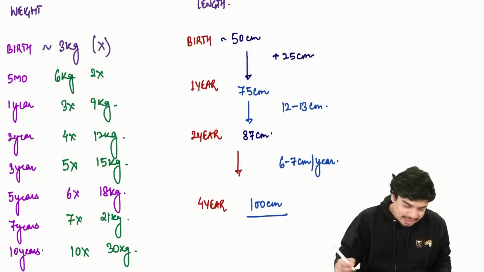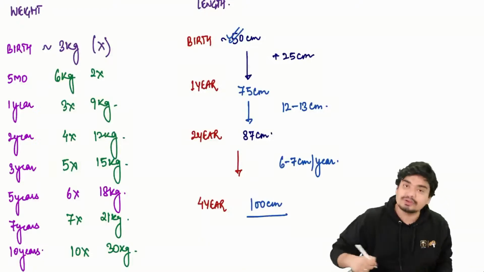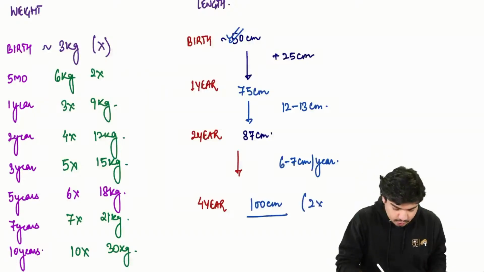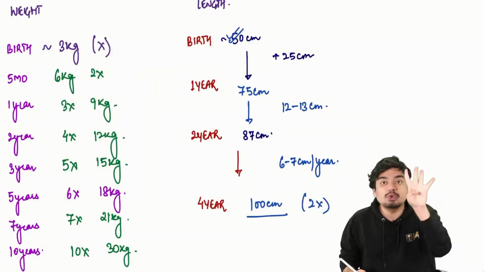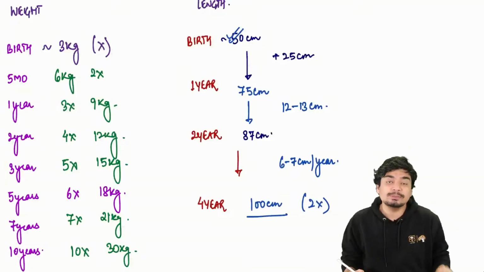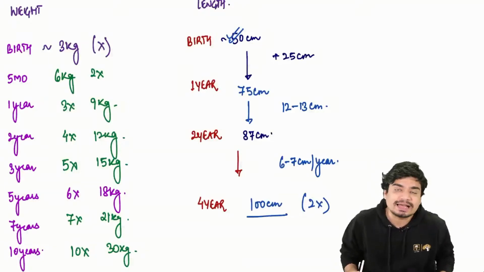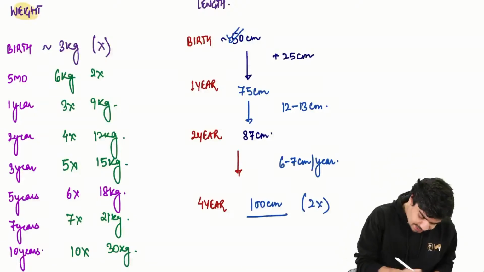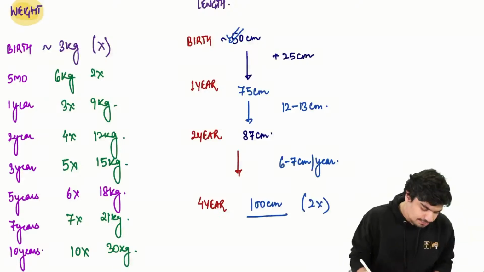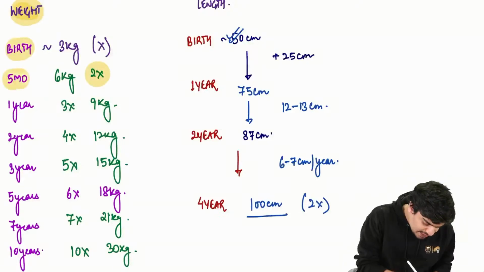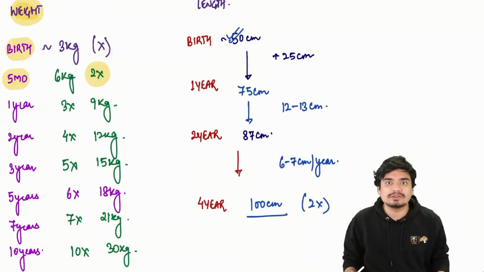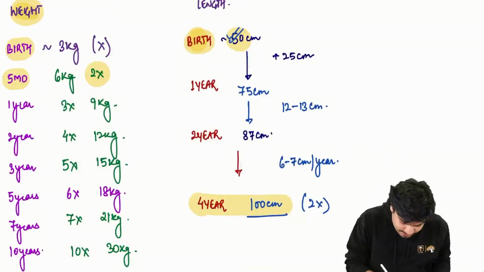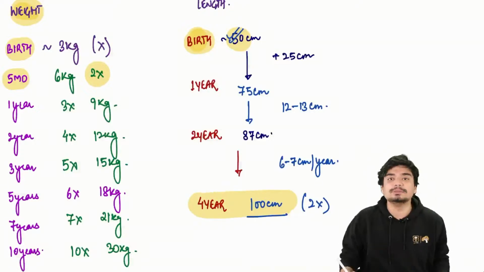If you look at this closely, do you understand that the birth length was 50 centimeter? This 50 centimeter has doubled. It has become 2 times the birth length at 4 years of age. So as far as weight is concerned, the birth weight doubles in 5 months. But the birth length takes 4 years to double.